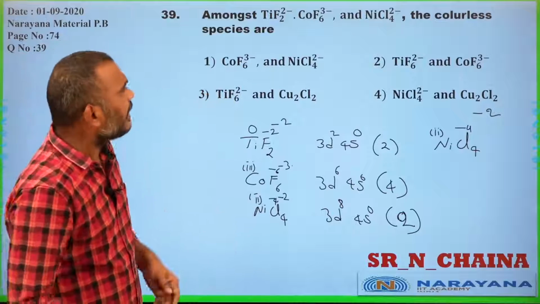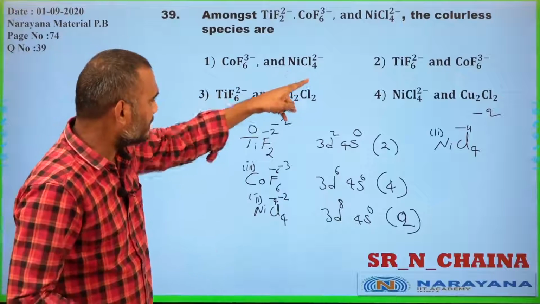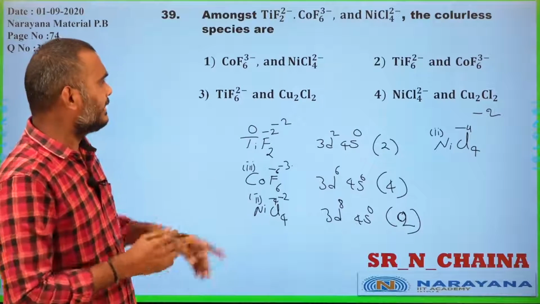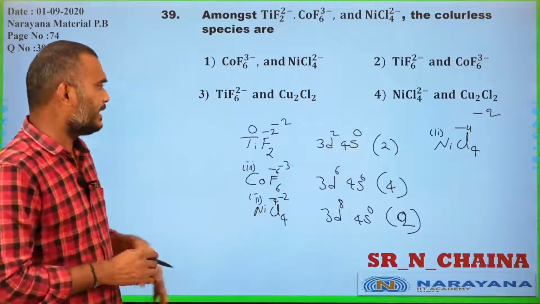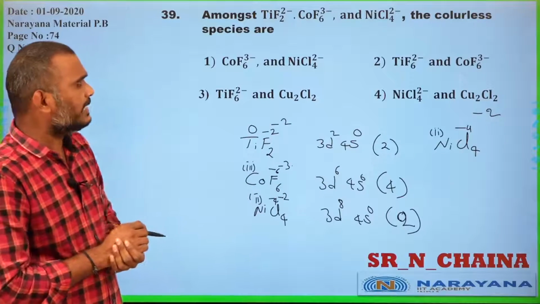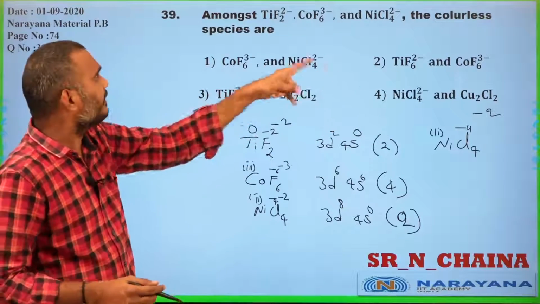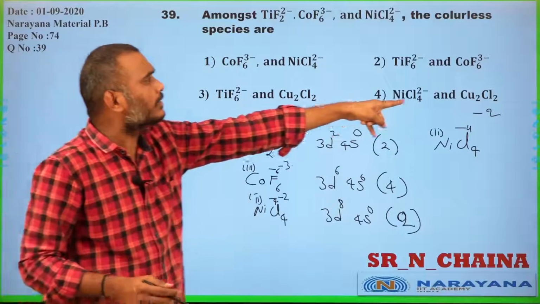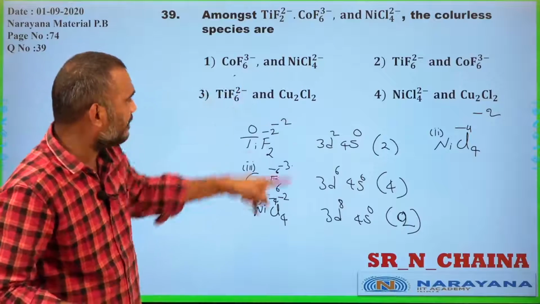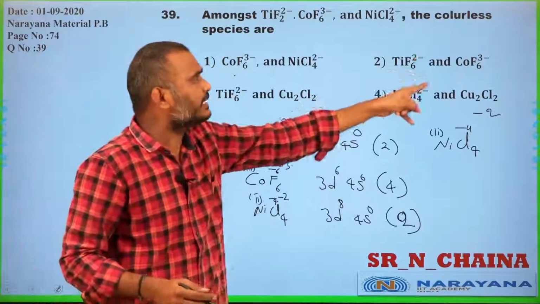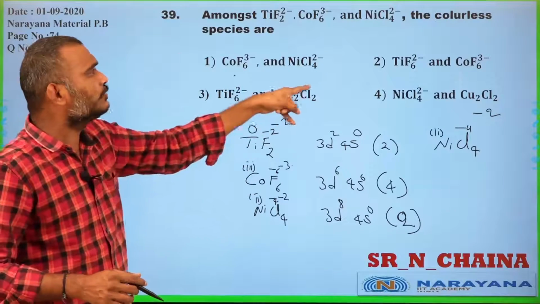The colorless species are, which one? COF6 minus 3 and NiCl4, which one have they given? Titanium F2 minus 2, titanium 0, that is 2 unpaired electrons, cobalt plus 3. And some more things are given, colorless species. You have to go for this one also, that is the mistake they made. COF6 3 and NiCl4 minus 2 are both colored, titanium F6 minus 2, and Cu2Cl2.